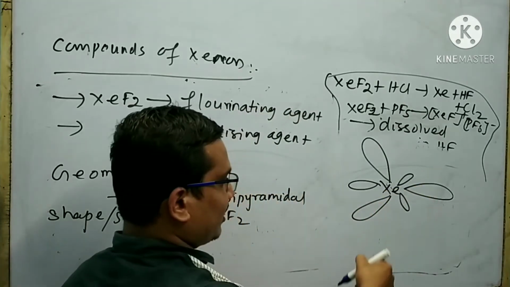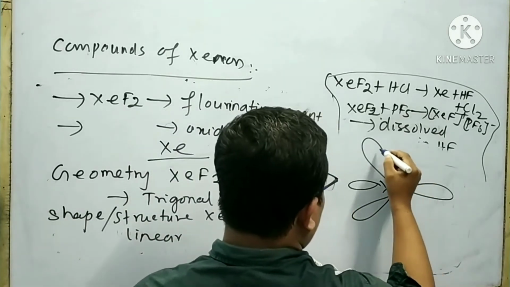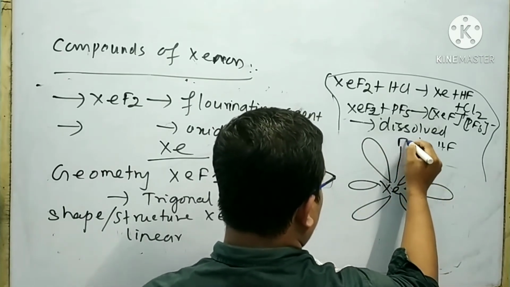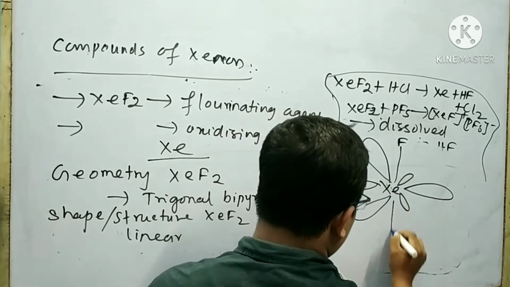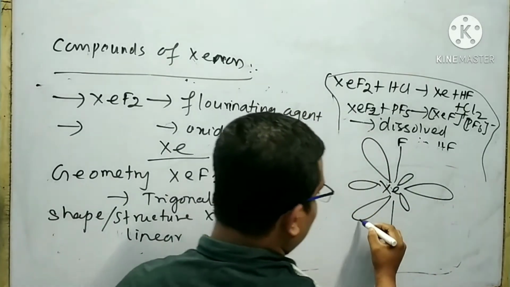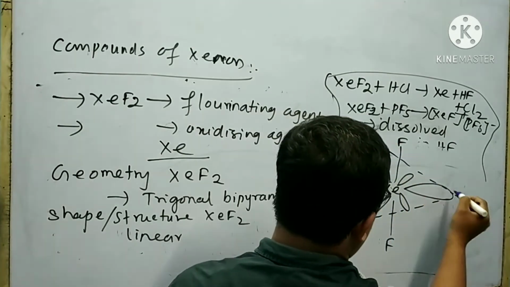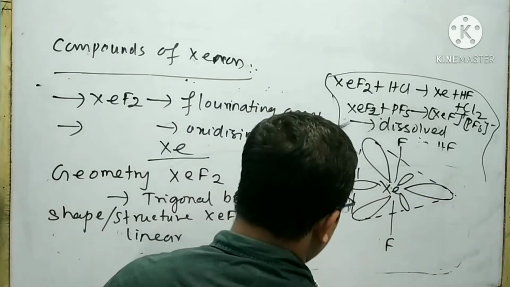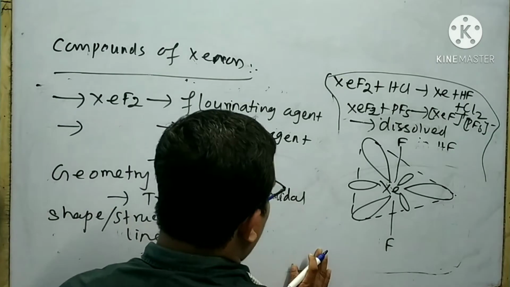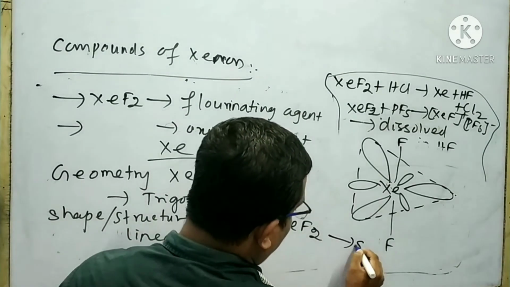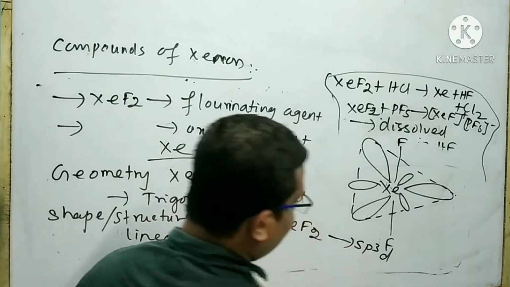In the center, xenon is present. These are the hybrid orbitals. Here a fluorine atom is present. Here also a fluorine atom is present. Look at that, this looks like a trigonal bipyramidal. The hybridization of xenon in XeF2 is sp3d hybridization.